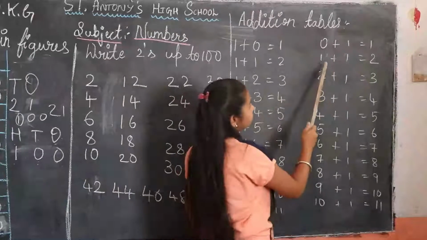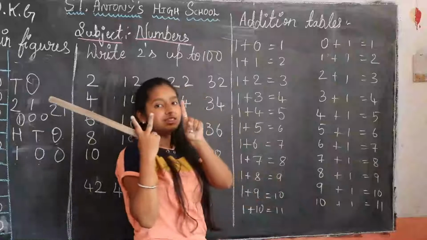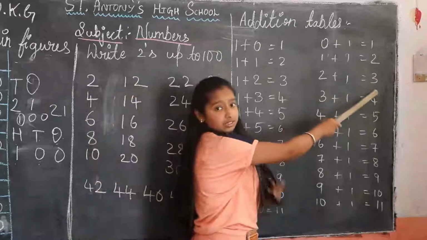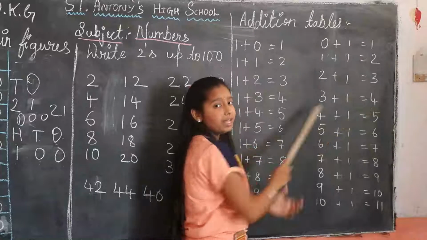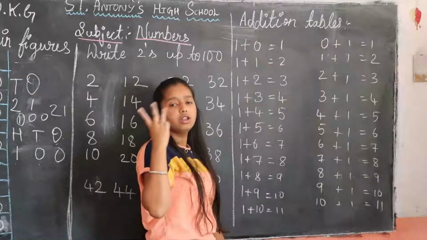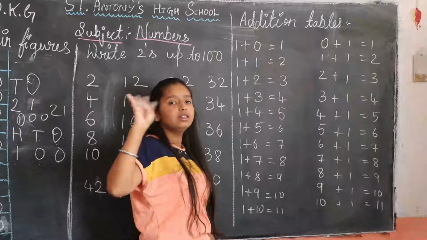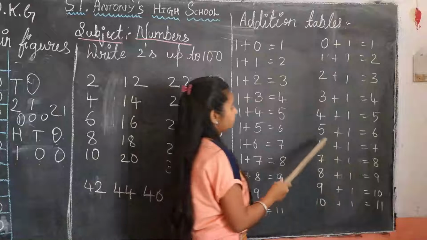Okay. Next, 1 plus 1, 2. 2 plus 1, 1, 2, 3. Yes. 2 plus 1, 3. Next, 3 plus 1, 4. We should add 1. Just 1, 2, 3. They have given 3, and plus 1 will be 4. 1, 2, 3, 4. Yes.